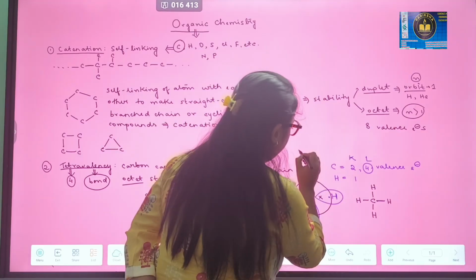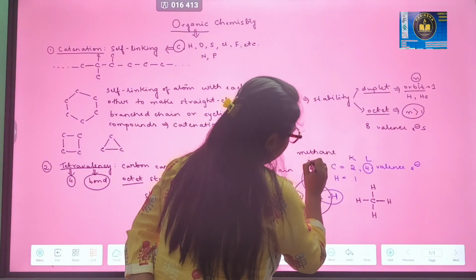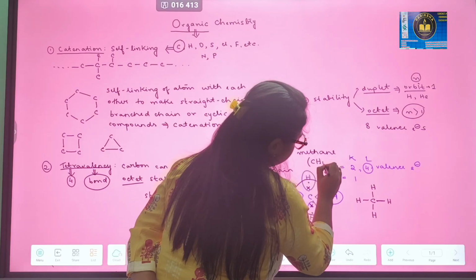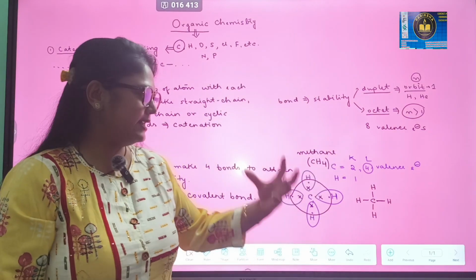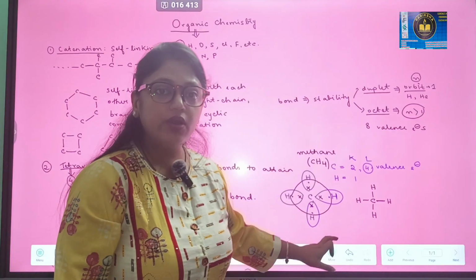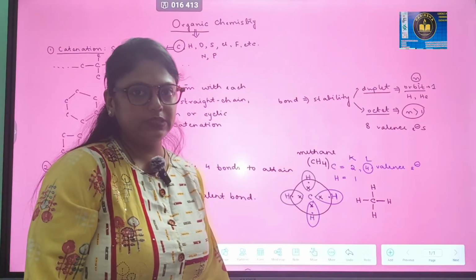This molecule that we have done is called methane. It has the formula CH4. Even if we do not know the formula, we can make it out easily. There is no need to memorize the formula, guys. We can make the formula on our own.